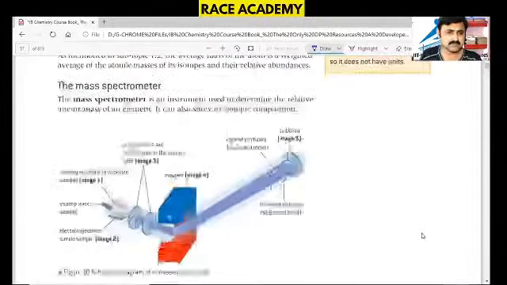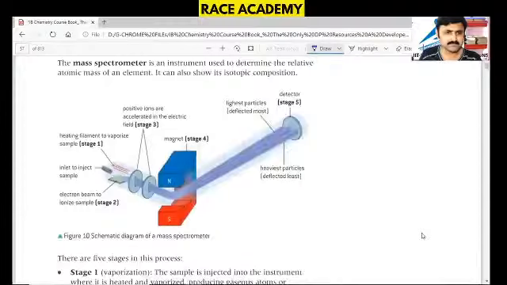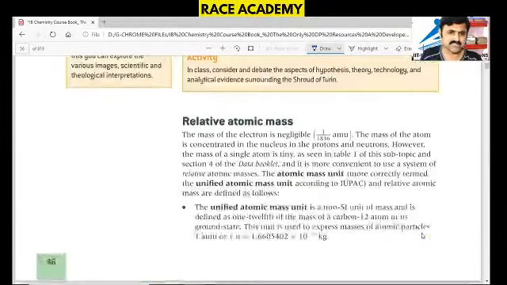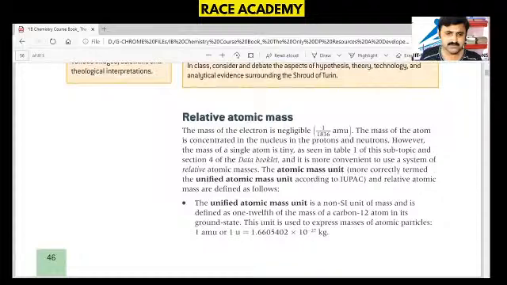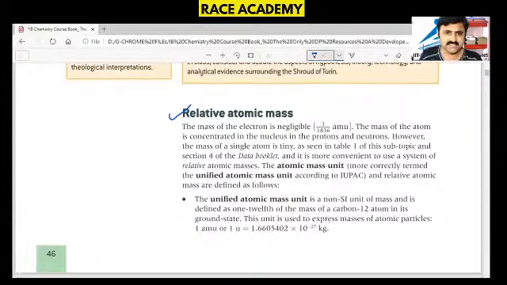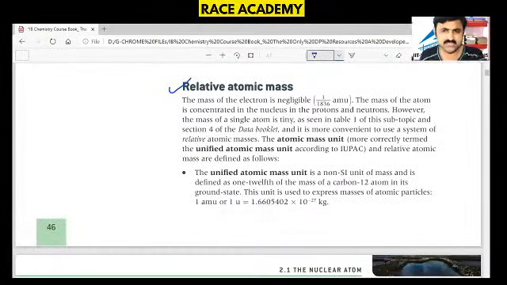After that, there is the relative atomic mass discussion. So, relative atomic mass. We will see relative atomic mass. The relative atomic mass of an electron is negligible, 1 by 1836. The mass of an atom is concentrated in the nucleus, where the protons and neutrons are. However, the mass of a single atom is tiny, and the subatomic particles are stable, as we observed.